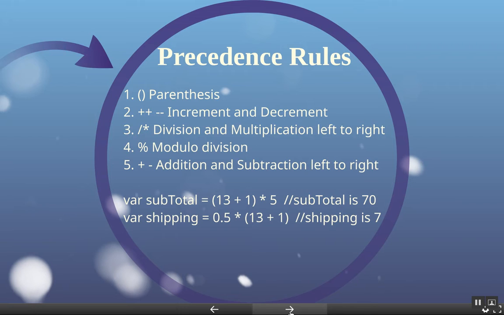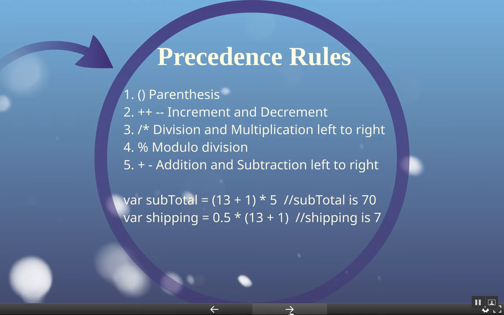So for example, we have var subtotal = (13 + 1) * 5; So without the parens, it might do the 1 times 5 first and then add it to 13. But since we have parens around the 13 plus 1, we're going to do it first, and that would be 14. Then you times it by 5. So subtotal would be assigned 70.